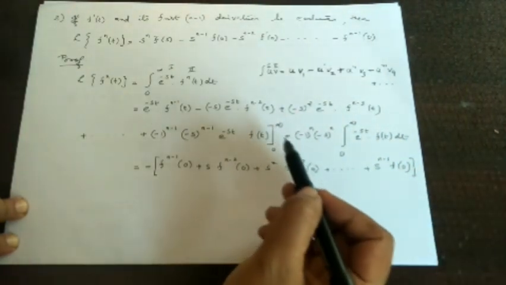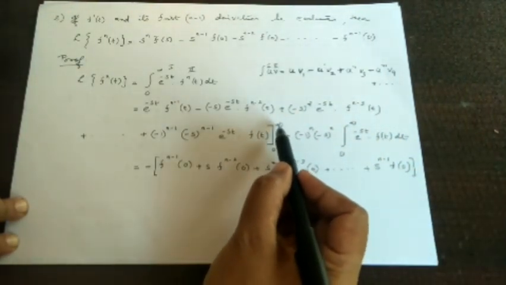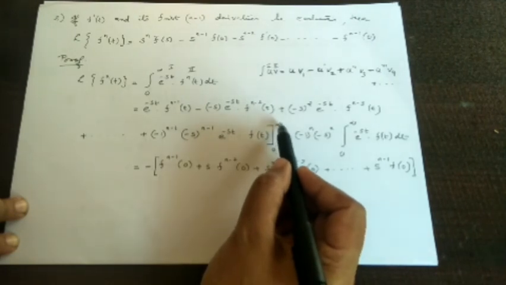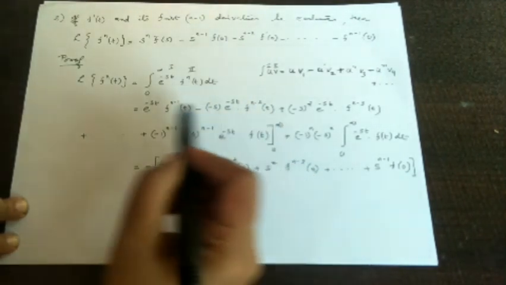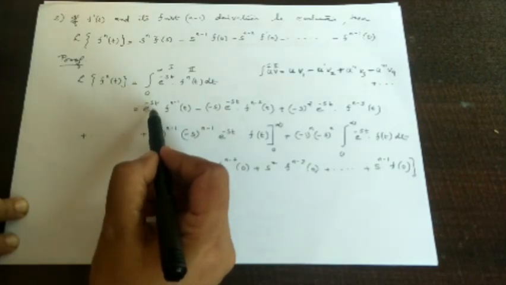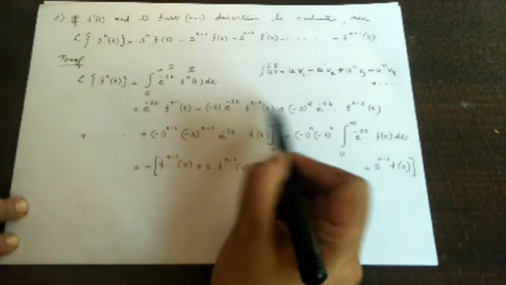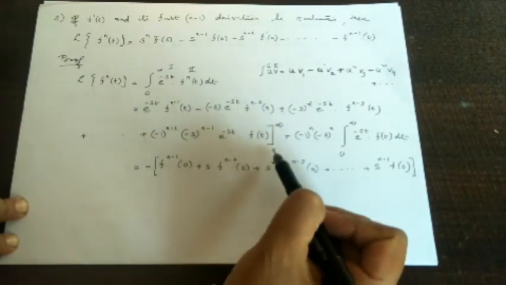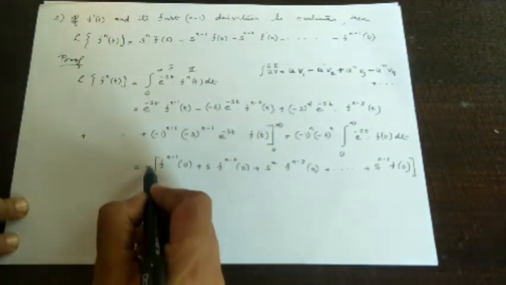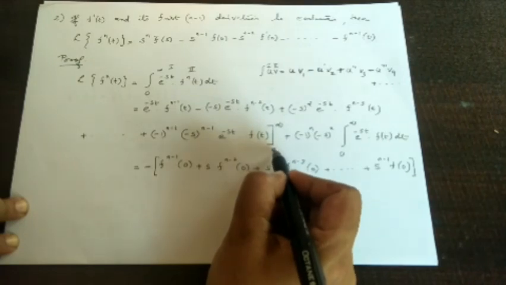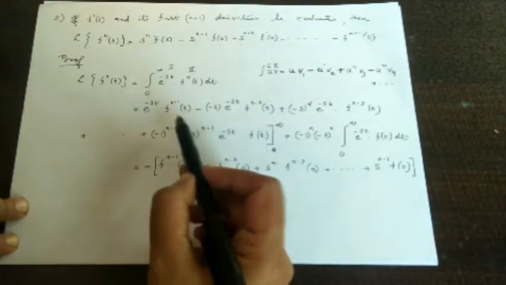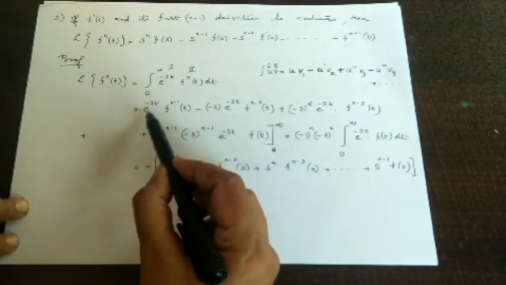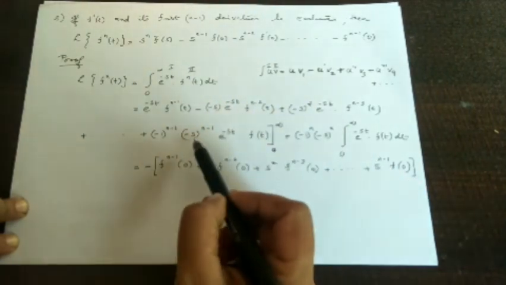Once more I am saying, whenever I apply the upper limit infinity to e raised to minus st, in all terms it becomes e raised to minus infinity, then the term becomes equal to 0. Then applying minus into the limit 0 to all the terms, we get e raised to minus 0 as 1.